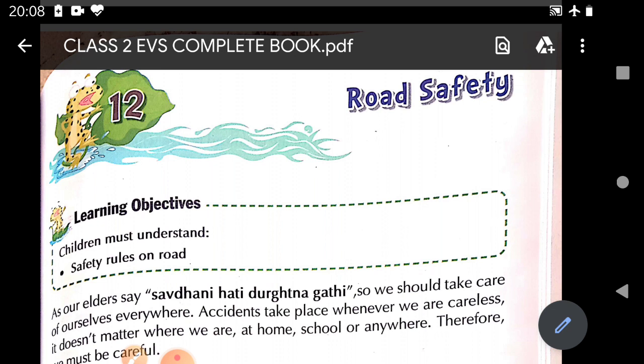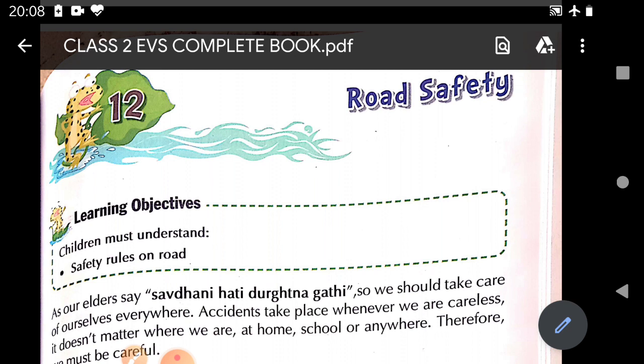It is very important to know about the main safety rules. Road safety is of prime importance as road accidents are among the biggest cause of deaths in the country.